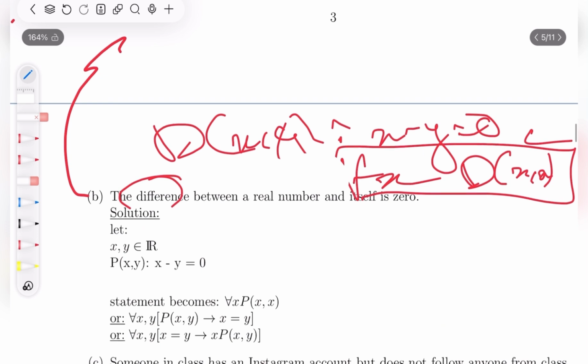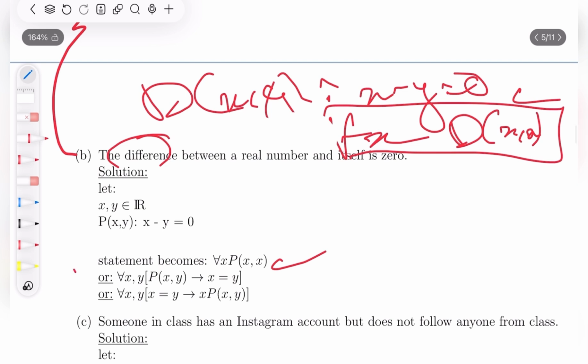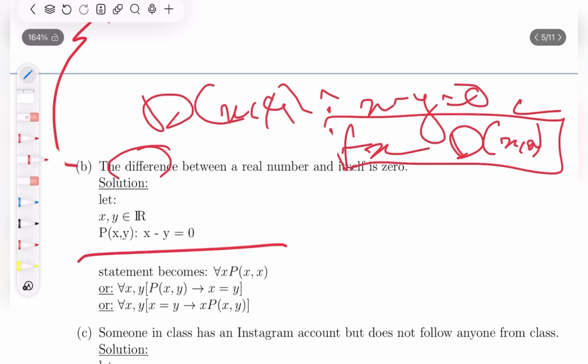Okay, so let's see. So this is the first simple one that we wrote, and this is the second one that I showed you. There's also this third way, but really for the exam, if you were given this question, just write this one.